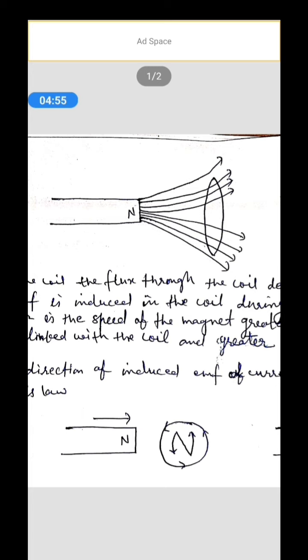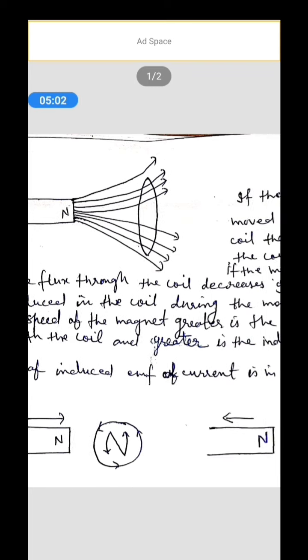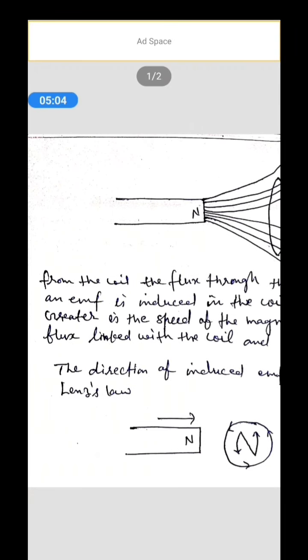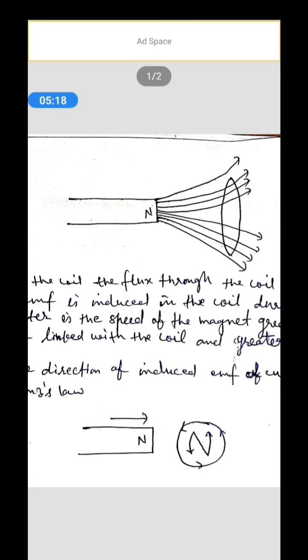Now, the direction of induced EMF or current is in accordance with Lenz's law. When the north pole of the magnet is moved towards the coil, the induced current flows in a direction so as to oppose the motion of the magnet towards the coil.